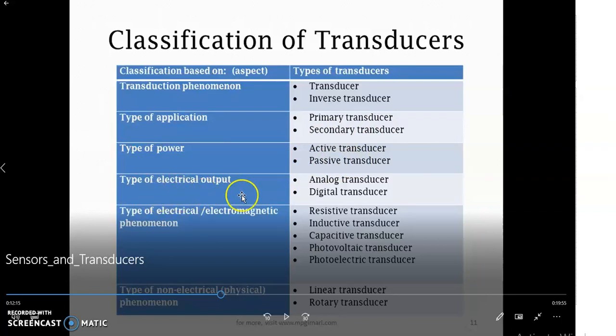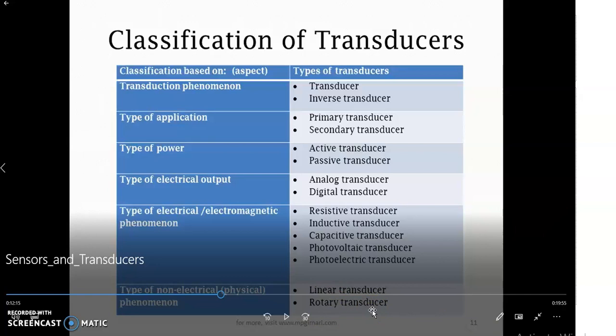Based on type of electrical output, they are classified into analog transducer and digital transducer. Based on type of electrical or electromagnetic phenomenon, they are classified into resistive, inductive, capacitive, photovoltaic, and photoelectric transducers. And lastly, based on the type of non-electrical or physical phenomenon, they are classified into linear transducer and rotary or rotational transducers.